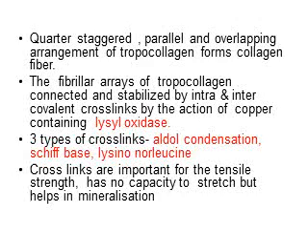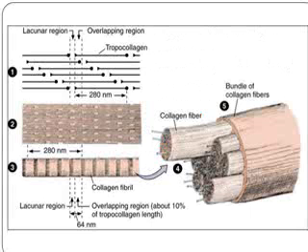So these crosslinks are very important for the tensile strength of the collagen, and it has no capacity to stretch out, but it helps in the mineralization of the extracellular matrix. In this diagram you can see how these tropocollagens are arranged with 3/4 overlapping, and then they form fibrils, and these collagen fibrils again form a bundle of collagen fibers.